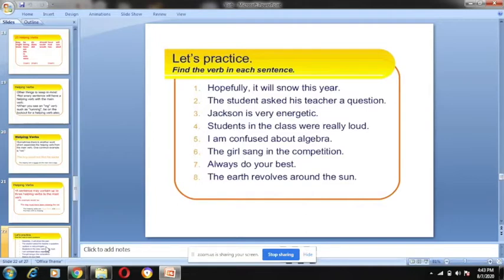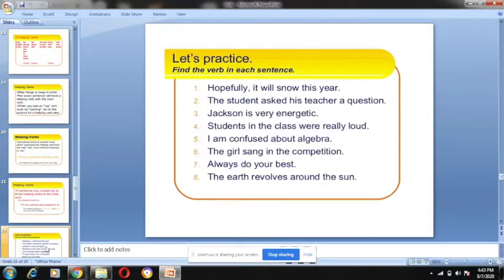Next, the students in the class were really loud. Tell me the verb. Were. Loud is not the verb. I am confused about algebra. Am.